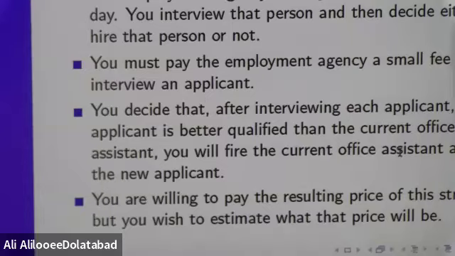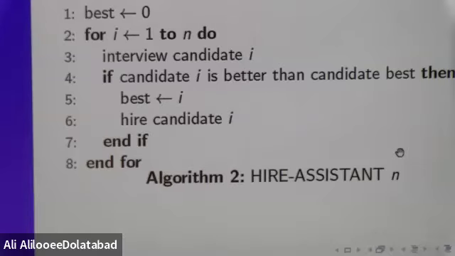So now let's make it a little bit more mathematical. Assume that candidates for the office job are numbered 1 through n. And we have this algorithm. We assign best, a variable, the value 0. We run a for loop, i from 1 to n.